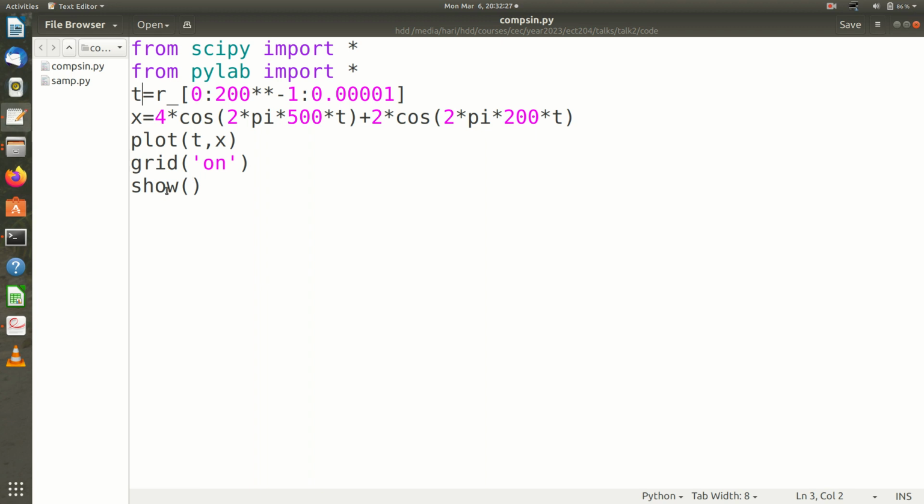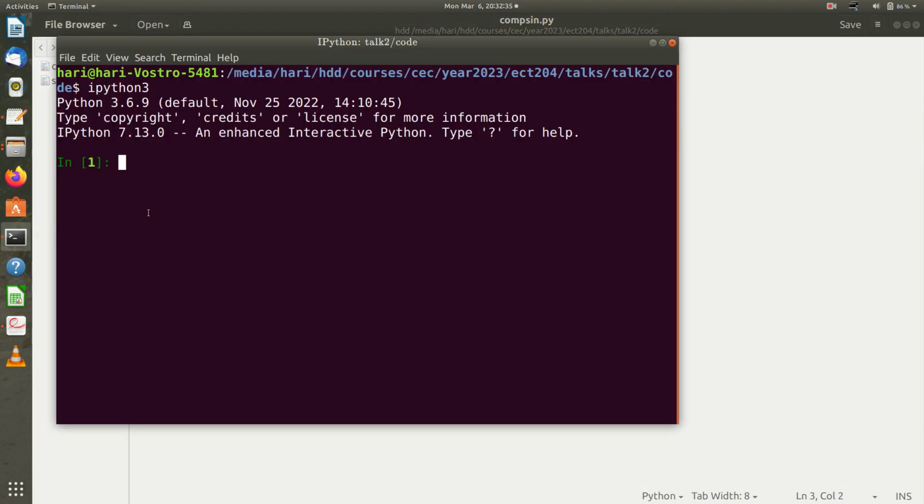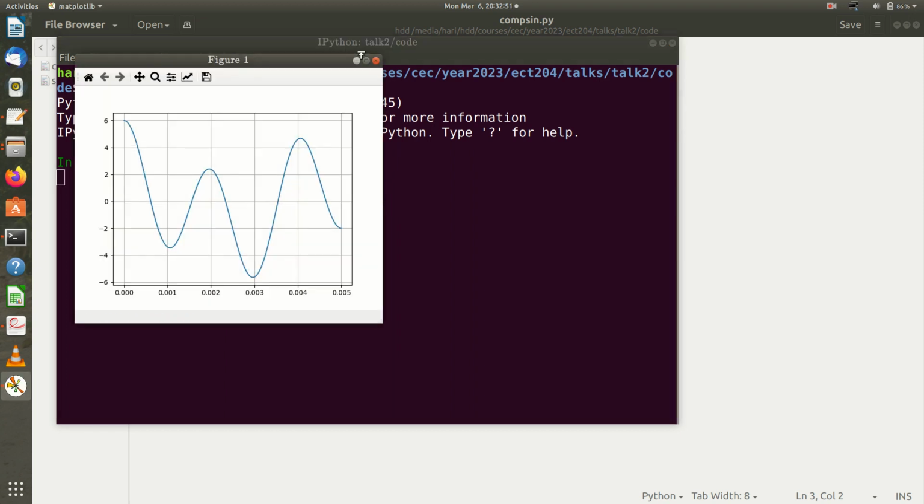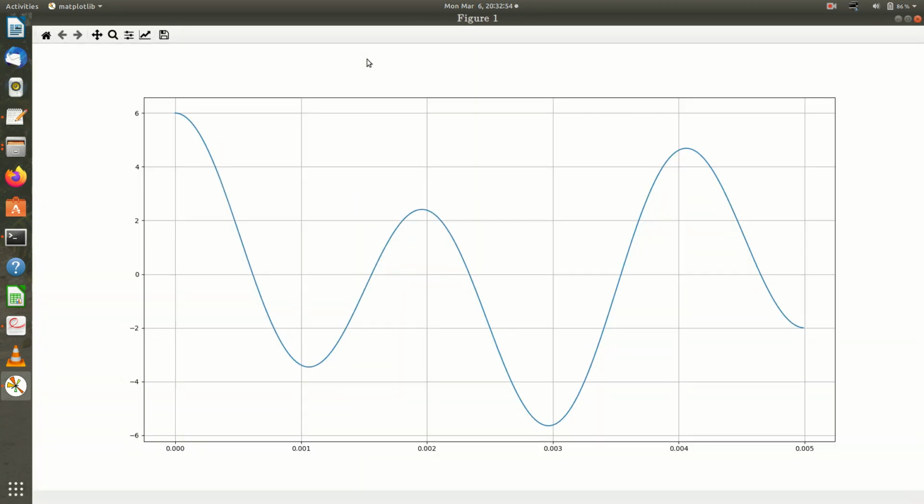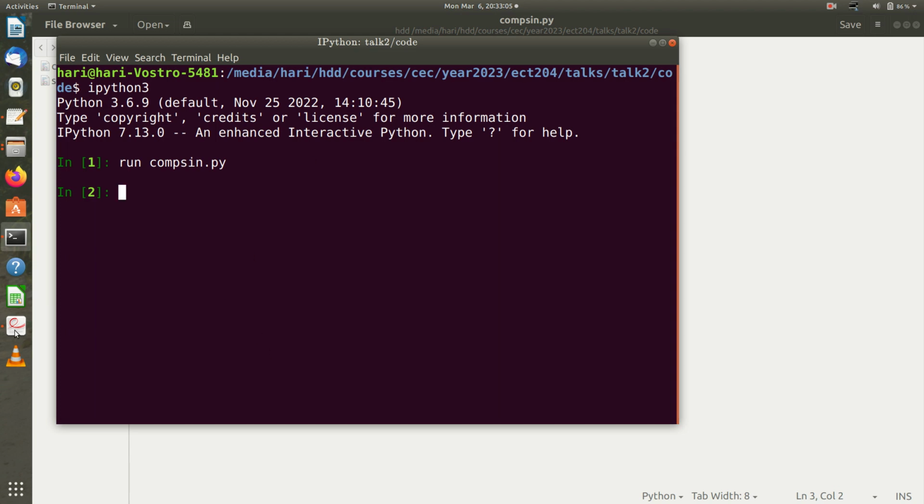Now if we plot this, we can appreciate this. This line puts a grid on the graph, and show will show the GUI. I will run it here. Now we can see the composite signal here. Okay, you can observe the composite signal here. Now it is time to consider the period of this signal. So let me go back to my presentation.